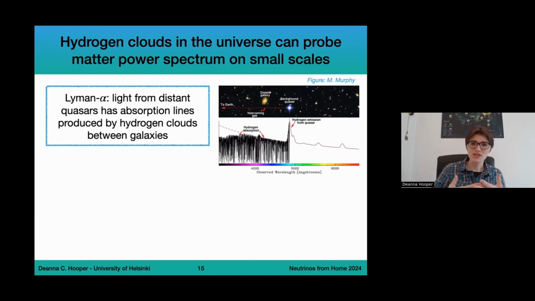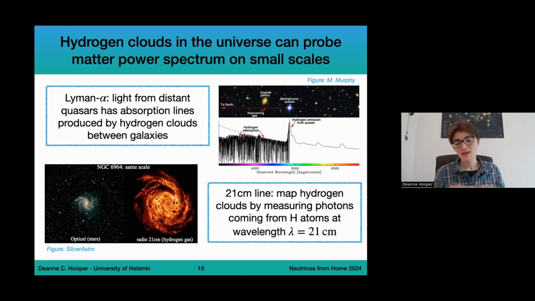So by the time the light reaches us, we have this mess that you can see here on the right. The Lyman alpha forest is trying to use this to map the hydrogen clouds and therefore the underlying matter distribution in the universe. Another probe that we have for hydrogen is the 21 centimeter line, where we're trying to look at a specific transition that takes place with hydrogen atoms that we know lies at the 21 centimeter line. So this is what we can achieve with radio astronomy. And this is something we are hoping to measure in the future.